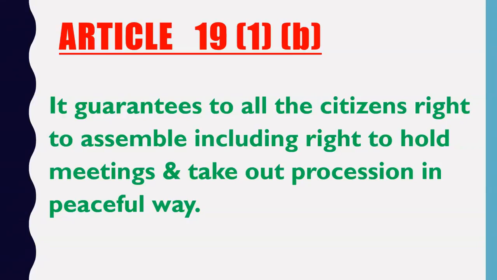Suppose you are not happy with any particular political leader, so you can take out a procession against him. But you can take out a procession only in a peaceful way. You should maintain decency. You should keep in mind that law and order should not be disturbed. And if law and order gets disturbed, then the police can arrest you. So this was Article 19 Clause 1 Subclause B.